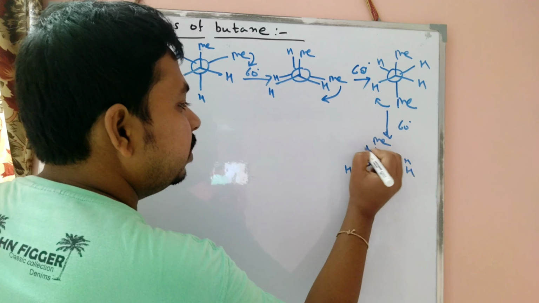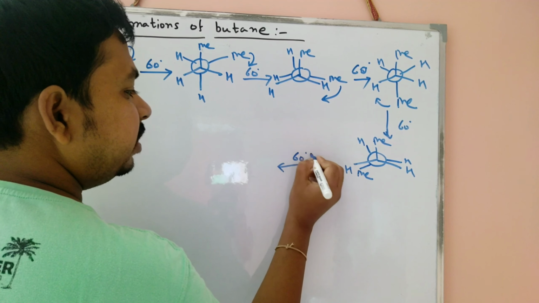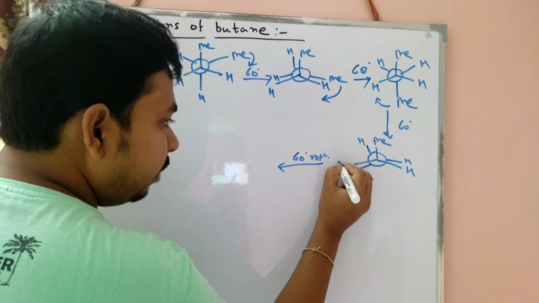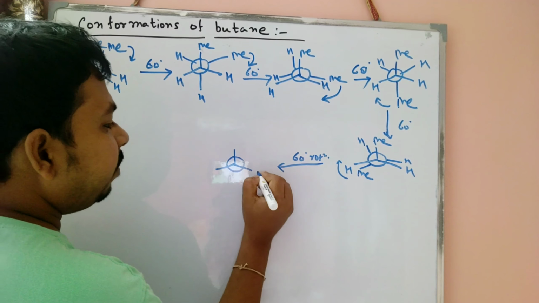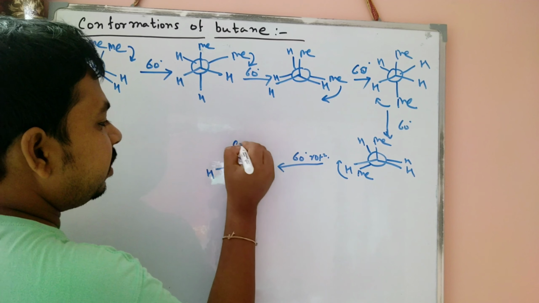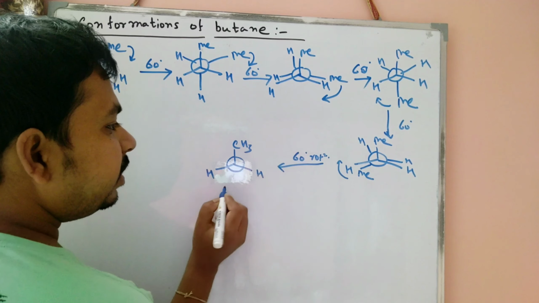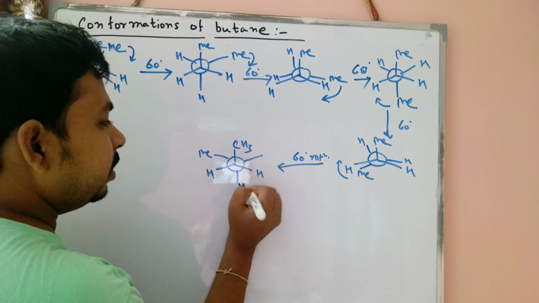Now this hydrogen. So now we rotate the structure 60 degrees. So this methyl now comes to this side. So we fixed our front carbon here. Then in that case our methyl group is present here.